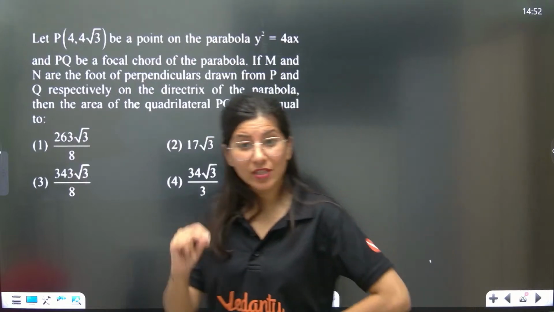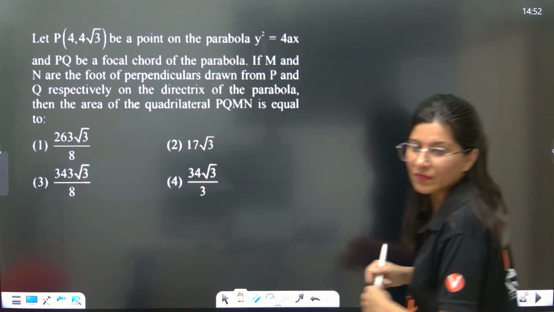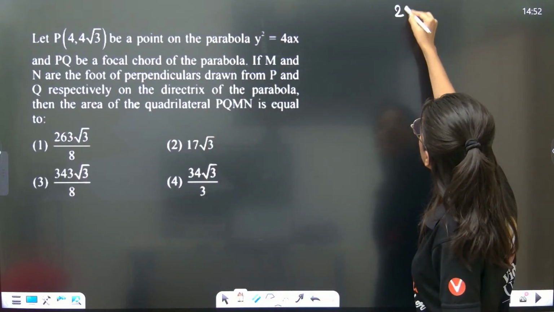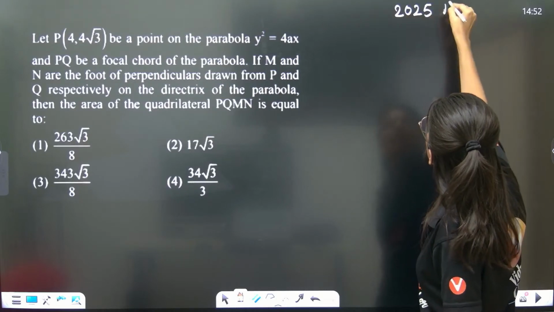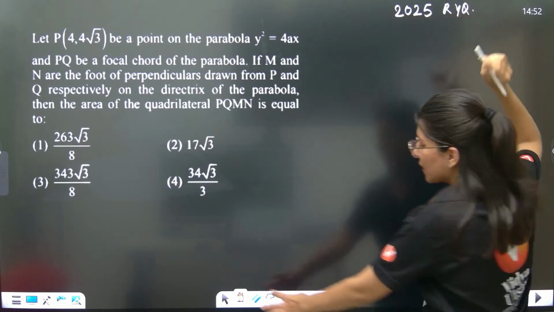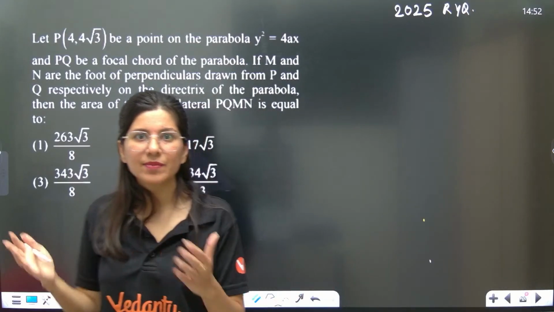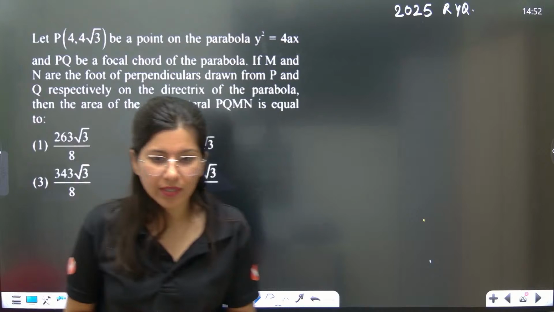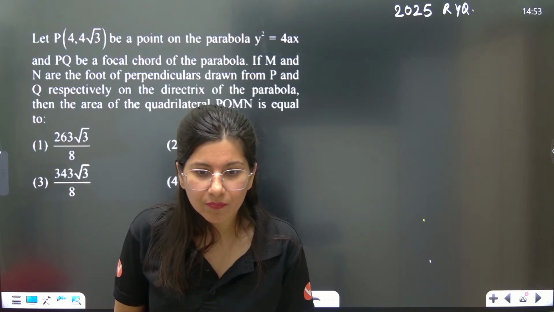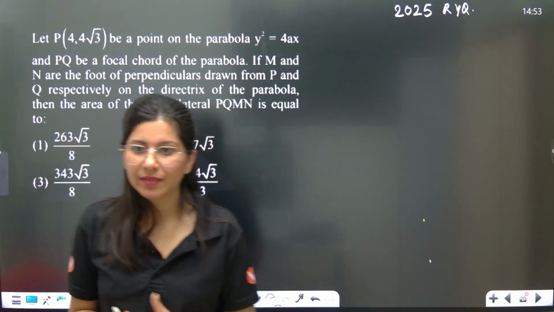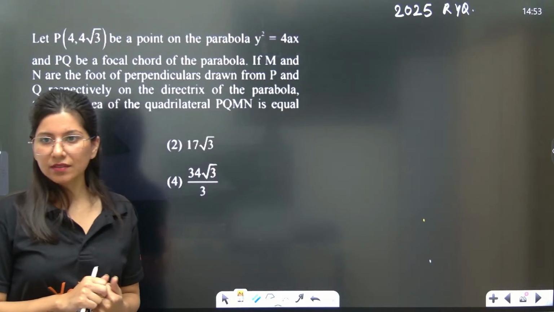Next question on your screen. Now, this is a very good question. 2025 RYQ again. So many questions were asked from parabola. Understand? Parabola has more weightage than ellipse and hyperbola. Okay. Alright. Clear?